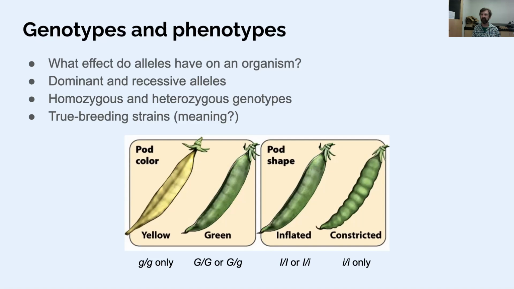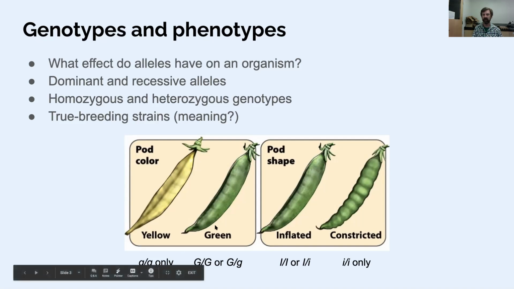So true breeding means that they've basically got only one kind of genetics. A true breeding version of the green pod would be ones that are always green. When you cross green with green, you always get green. And those basically are terms. This term true breeding is synonymous with homozygous. So true breeding means, especially for these dominant phenotypes, that they don't have any of the recessive allele in there.